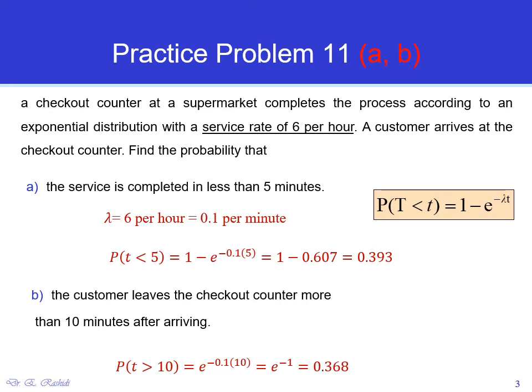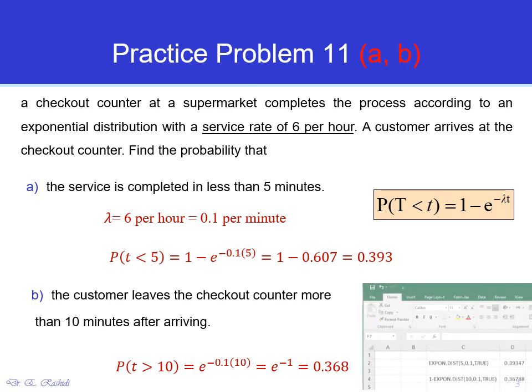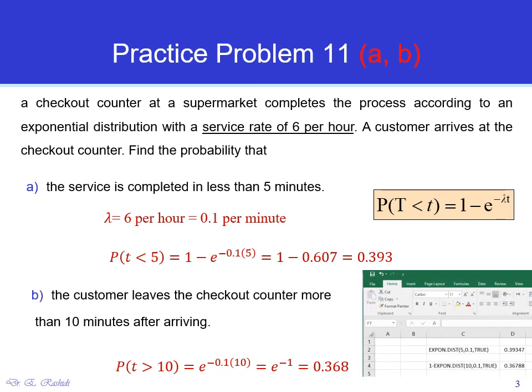We could also use Excel. It has a function for computing the exponential distribution as shown here. So for this formula, it's EXPON.DIST. The first parameter here, x, is t, a small t here, which is 5. The next parameter is lambda, which is 0.1 that we found here.